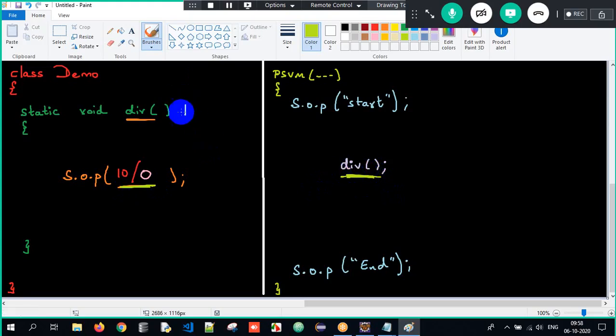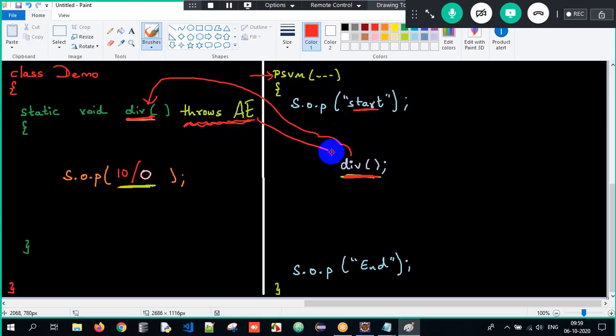So how will you tell it? You will tell with the declaration throws arithmetic exception. Throws, short form, arithmetic exception. So now what is happening over here? I start the execution of the program, start will get executed, and the div method is telling throws arithmetic exception. When I tell throws arithmetic exception, it is an indication to the caller that exception might occur in the method and that has not been handled. That information has been told to the caller.